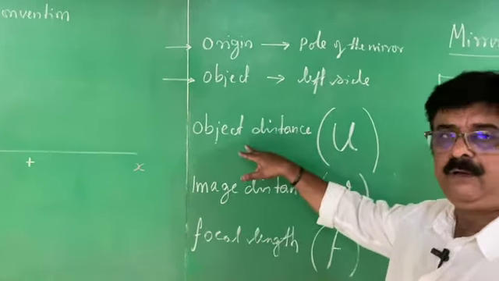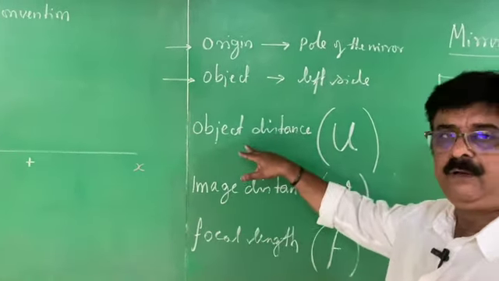Therefore, the signs are very important when solving problems in the chapter called light. There is one more thing, that is called magnification. There is one more formula in this particular chapter, called magnification.